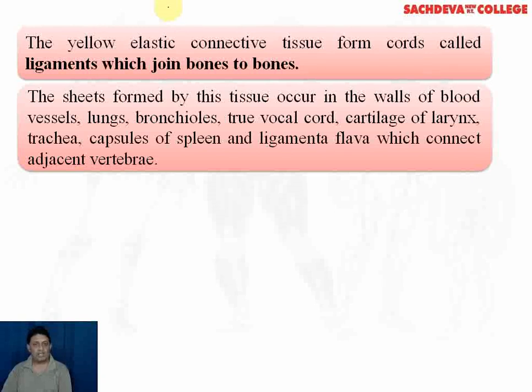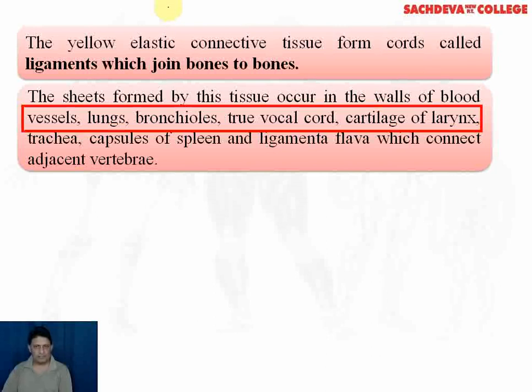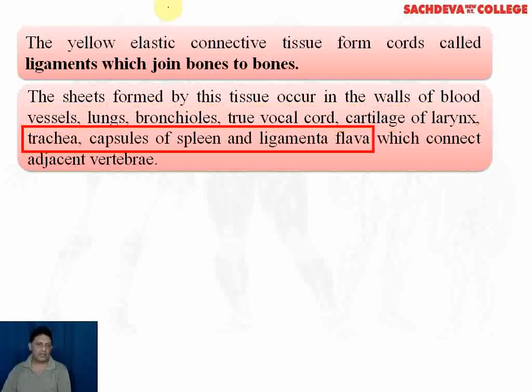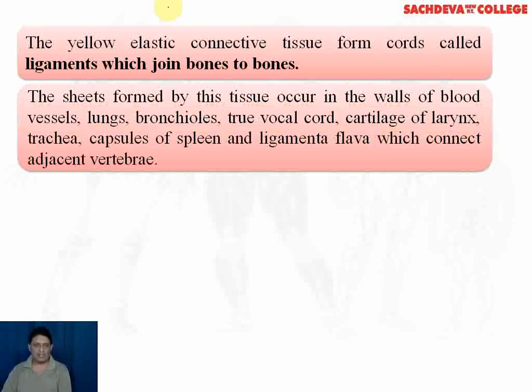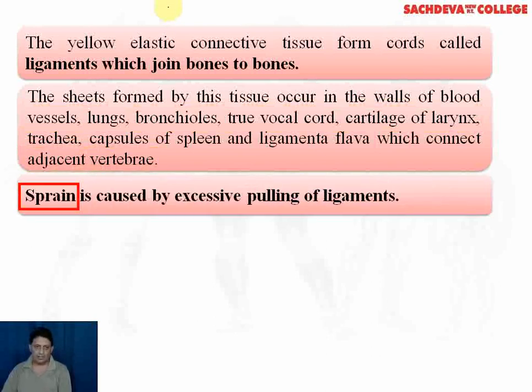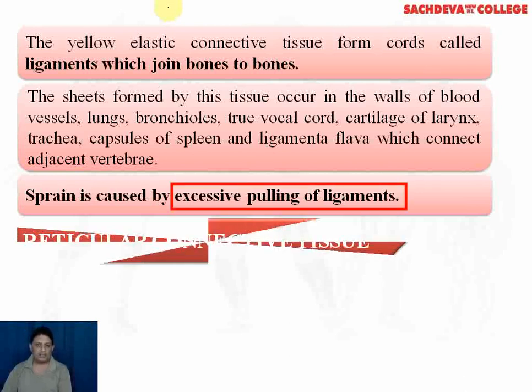The yellow elastic connective tissue is also present in walls of the blood vessels, lungs, bronchioles, the true vocal cords, cartilages of the larynx, trachea, capsules of the spleen, and ligamenta flava, which connects adjacent vertebrae. Sprain is a common disorder which is caused due to excessive pulling of the ligaments.